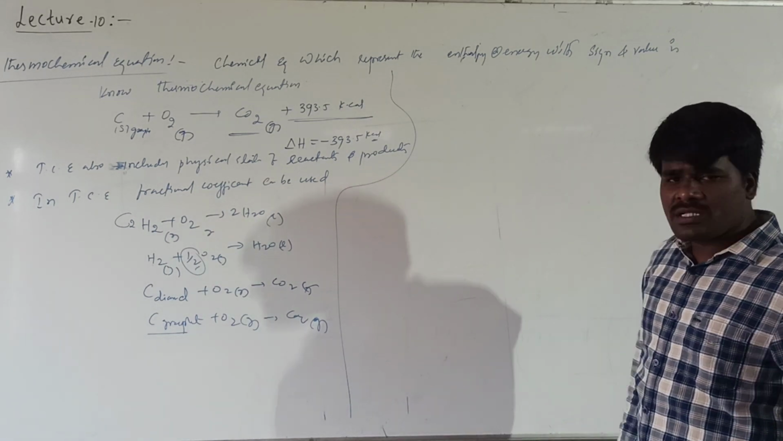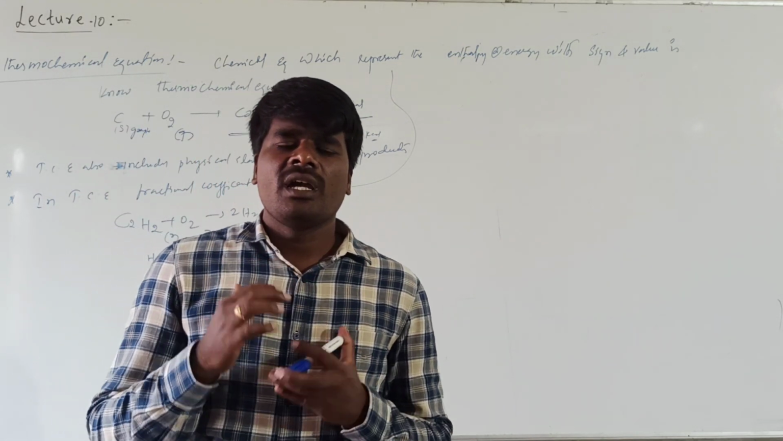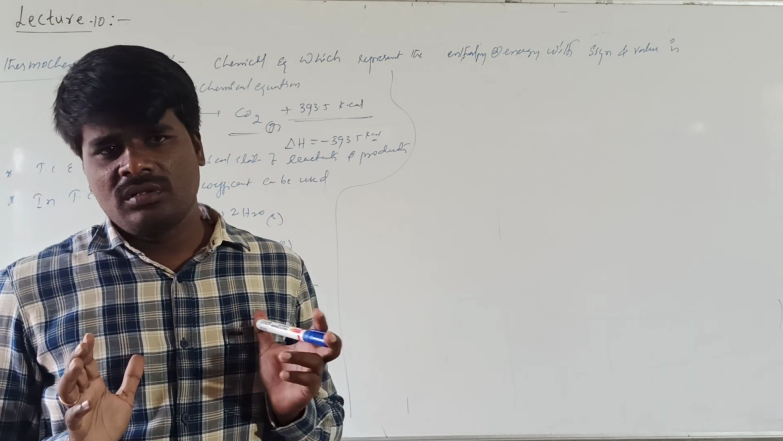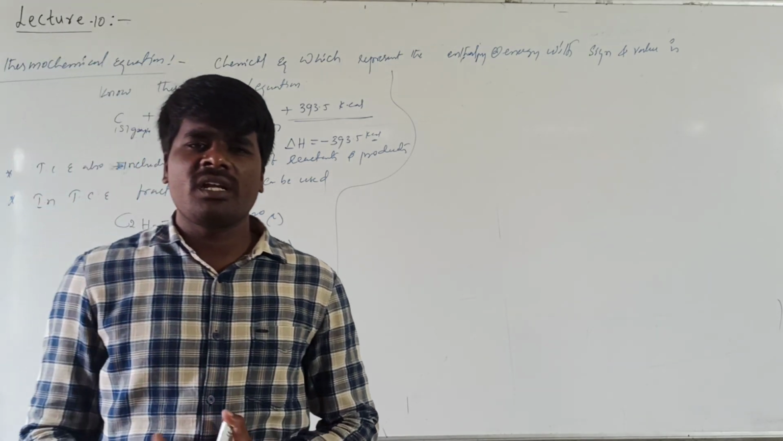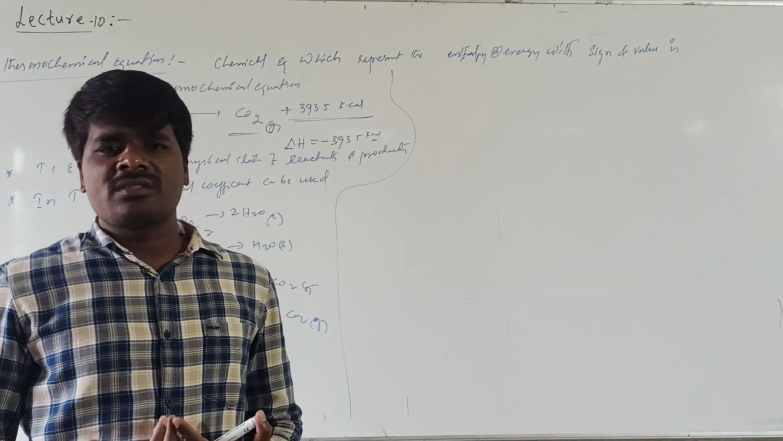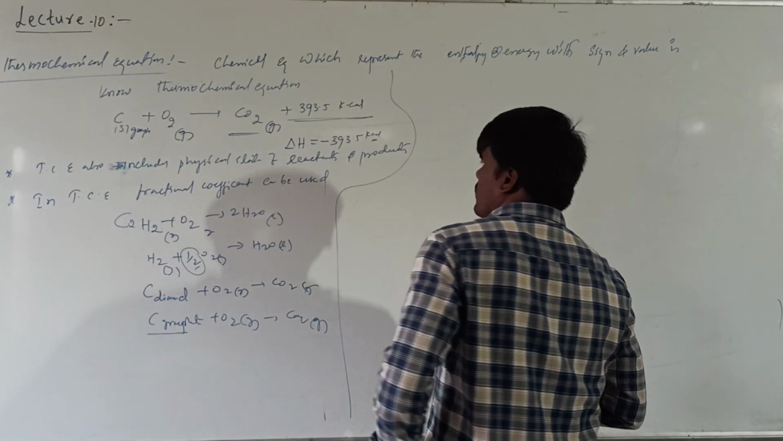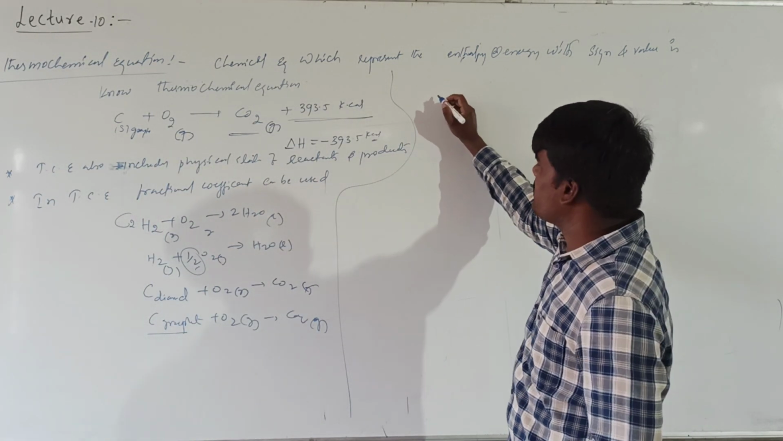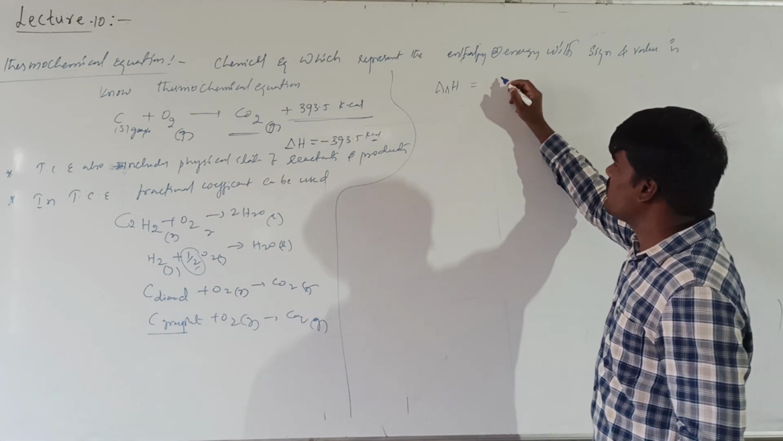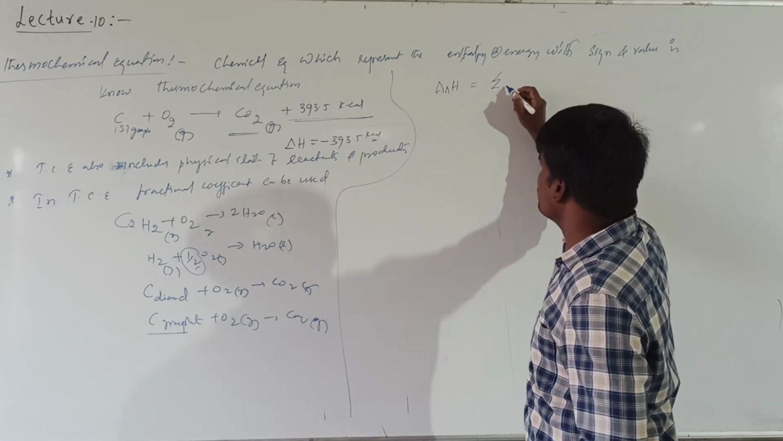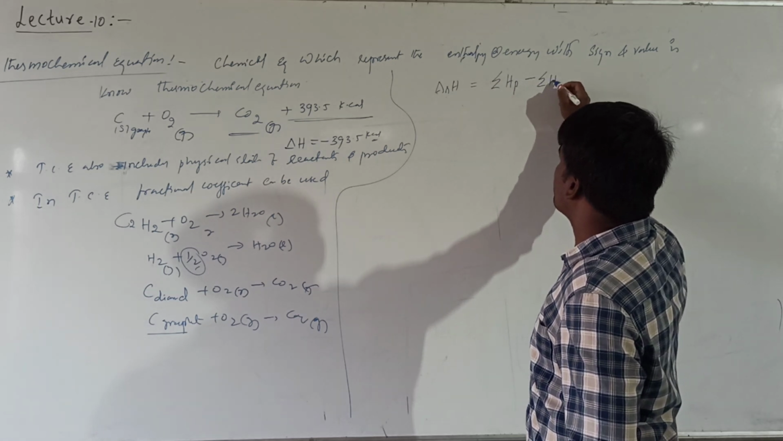As a result of a chemical reaction, energy may be liberated or energy may be absorbed. If energy is liberated during the chemical reaction, what do we call it? It will be called an exothermic reaction, and if energy is being absorbed as a result of the reaction, it will be called an endothermic reaction. The enthalpy change of a reaction, delta rH, is basically given by the sum of the enthalpies of products minus the sum of the enthalpies of reactants.